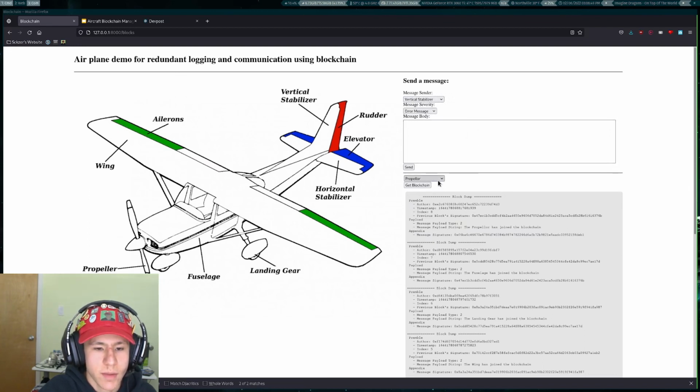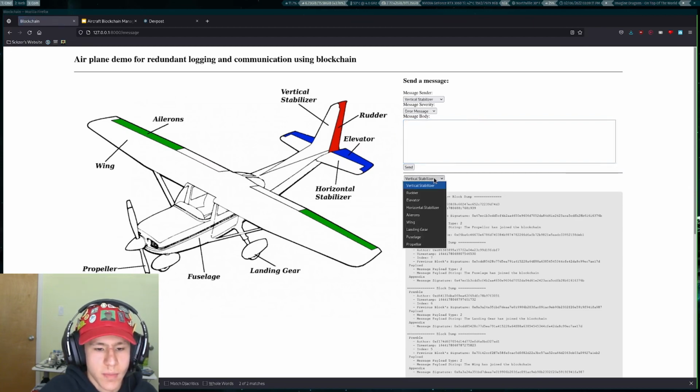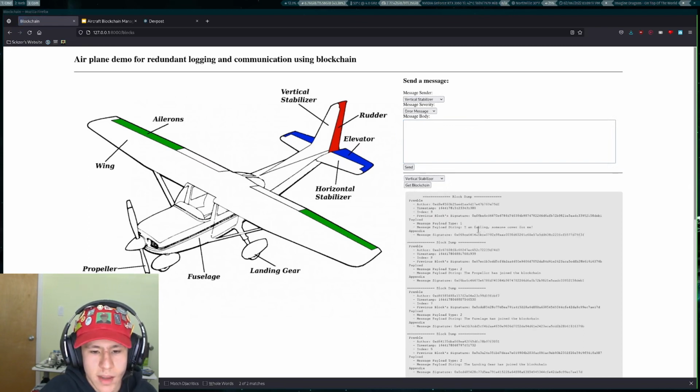Below that, you can see that we have the ability to view the blockchain from the perspective of any part in the aircraft. So for example, if the ailerons of the aircraft are failing, and they want to say, "I am failing, someone cover for me," we can send that and check the ledger from the point of view of any part of the aircraft, for example, the landing gear, and see that this message, "I am failing, someone cover for me," is entered onto the ledger. We can also see that it was in fact sent by the ailerons.